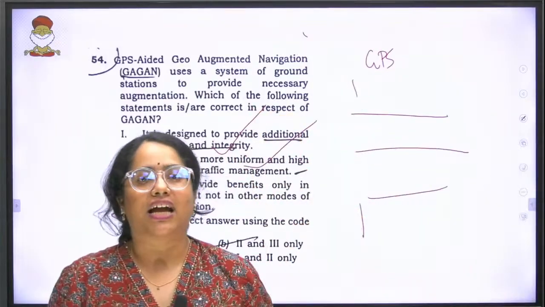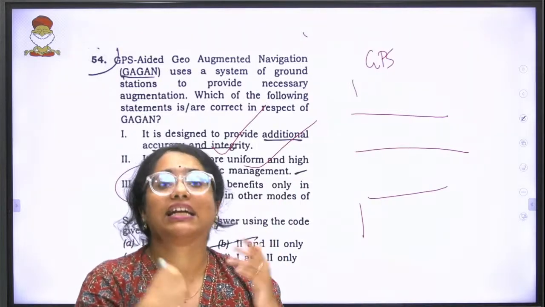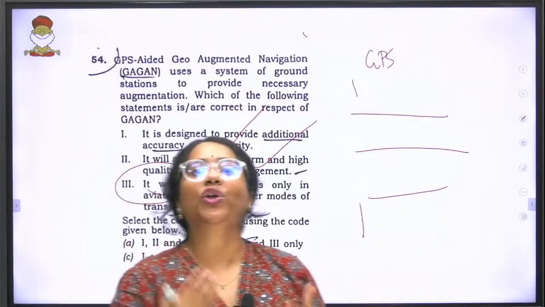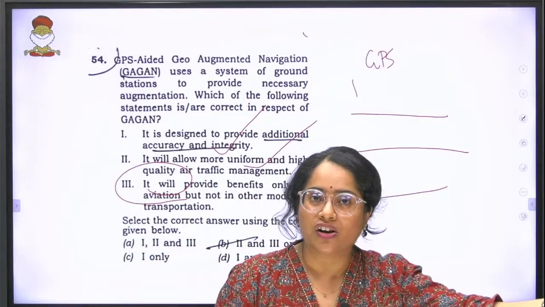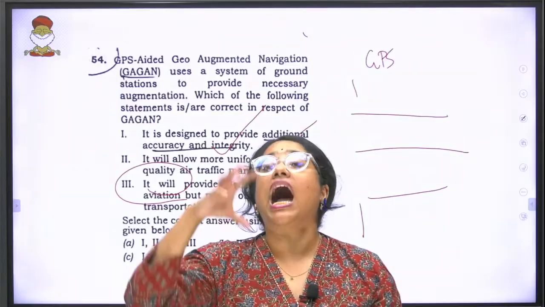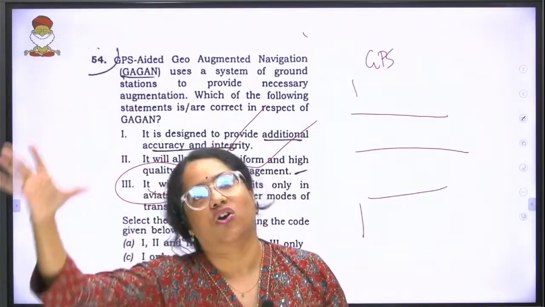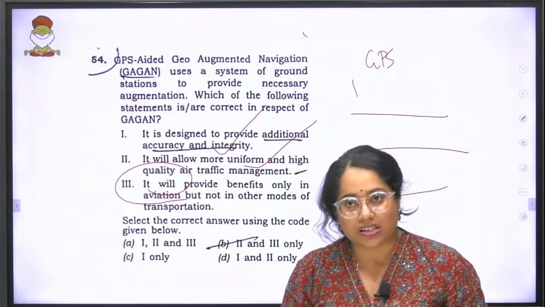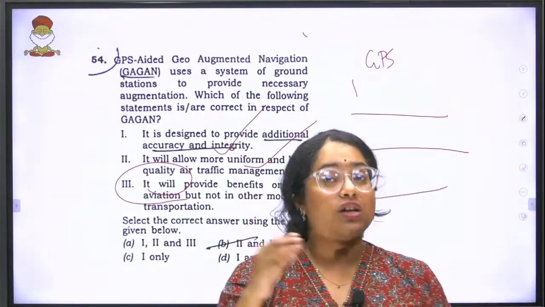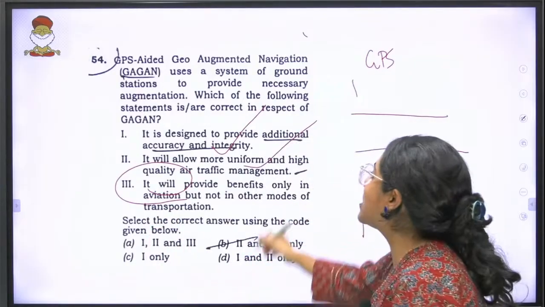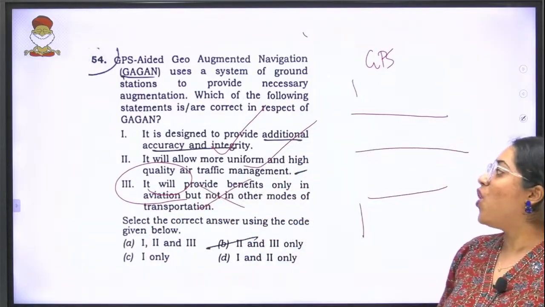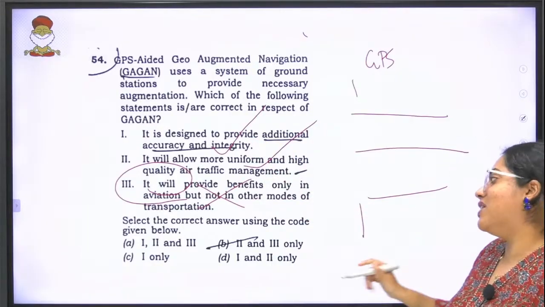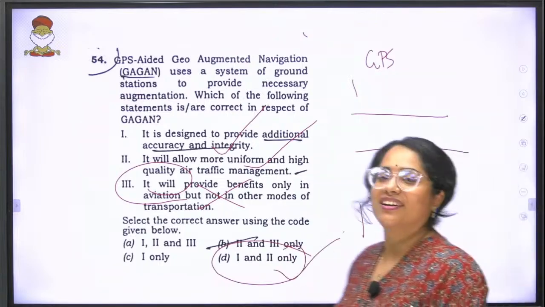And here is where the catch is, guys, because when we created Gagan, initially itself, we said we're going to use it for air traffic control and also in unmanned railway crossings. In areas where you have unmanned railway crossings, there also you're going to use Gagan. That means your third statement is wrong. It will provide benefits even in your railways. But 1 and 2 are correct. The answer to the question is D.